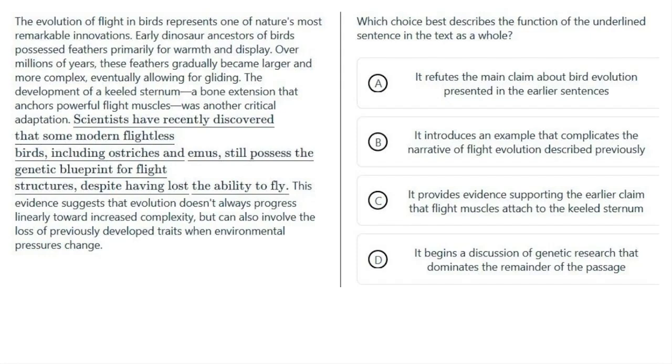All right, try this one yourself. Make sure before you look at the answers, you know what the function is in your own words. Pause it and give it a try.